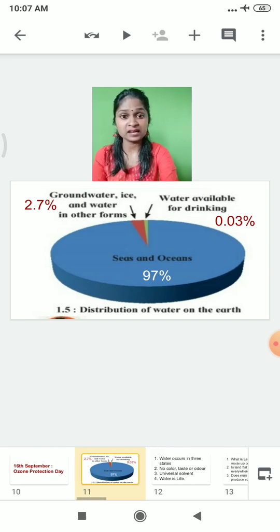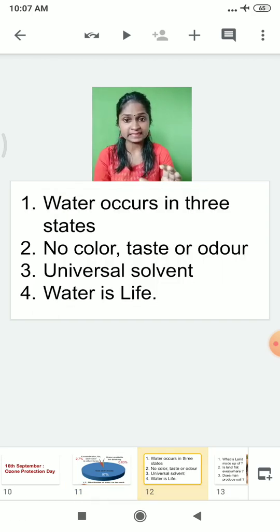You already learned in the last session that there are many characteristics of water. We cannot survive without water. As we cannot survive without water, that's the reason we call water the life of all kinds of living organisms. And we again know that water occurs in 3 states. Which are the 3 states of water? Solid, liquid and gas. So solid, liquid, gas, these are the 3 states of water.